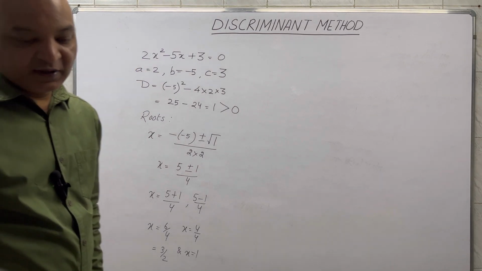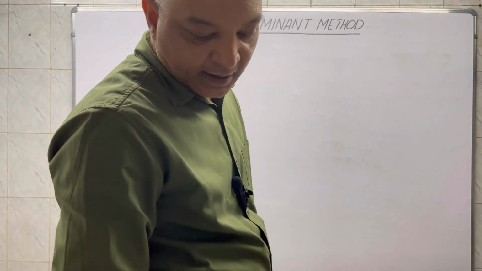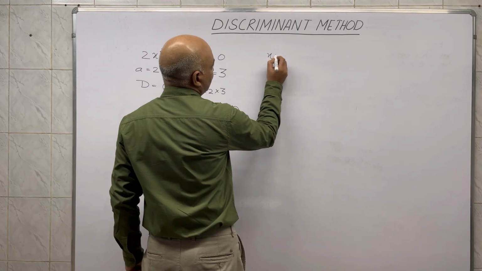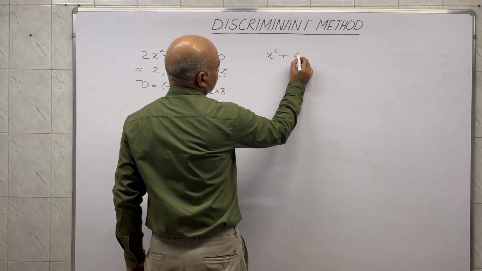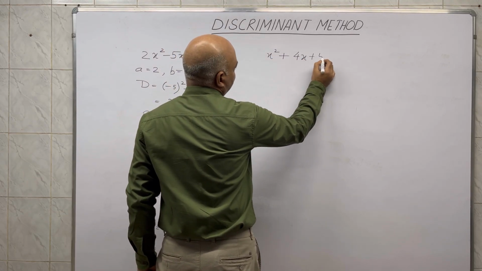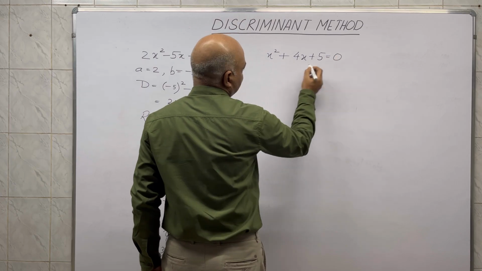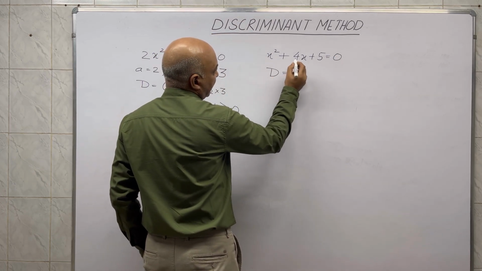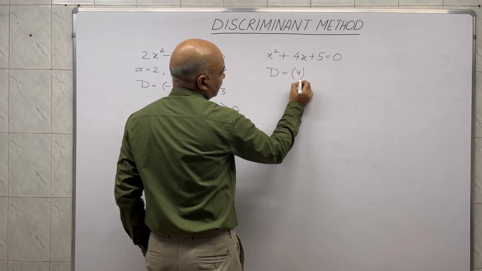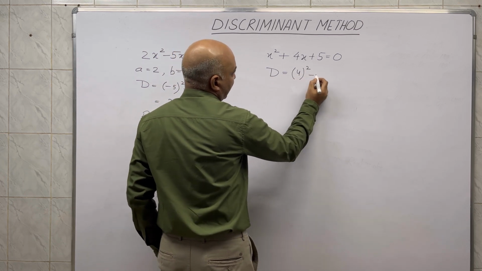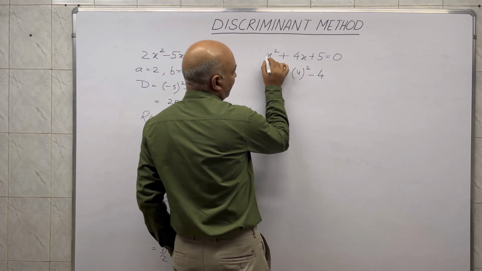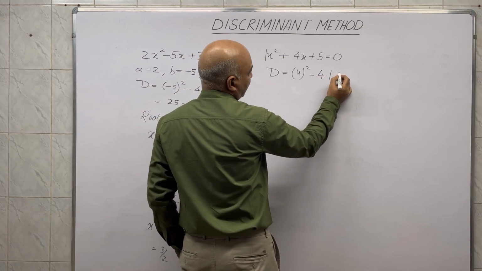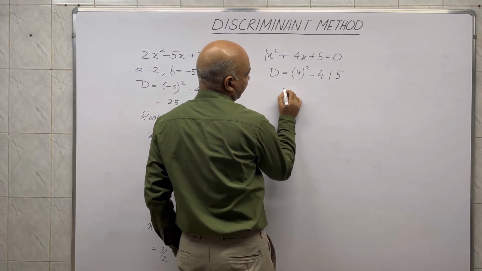Let us take one more example: x² + 4x + 5 = 0. So let's find out the discriminant of this equation. D here is given by b² − 4 into a, which is 1, into c.